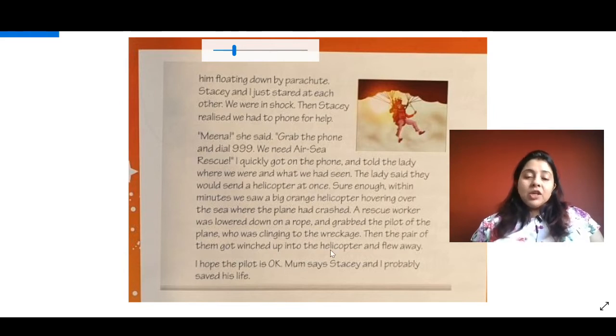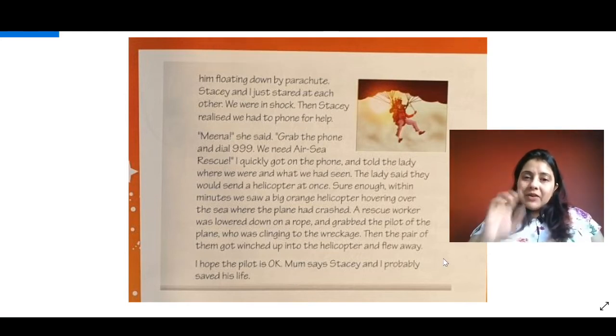Children, I'm not telling you the meanings of these words: clinging, wreckage, winched up, because I want you to find out the meanings, okay? Open the dictionary and find the meanings. "I hope the pilot is okay. Mom says Stacy and I probably saved his life." Now, Meena's mom thinks that they saved the life of the pilot. What do you think? Okay, so Meena's diary ends here.